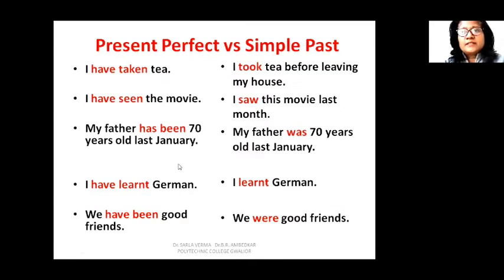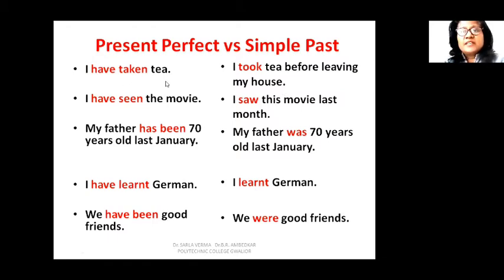Let us take some examples and understand it better. I have taken tea. And how will we say this in simple past? I took tea before leaving my house. So imagine a situation if some friend of yours turns up at your house and you're offering him tea, and your friend replies, I have taken tea. This is in present perfect tense. And if he says, I took tea before leaving my house, what is the difference?